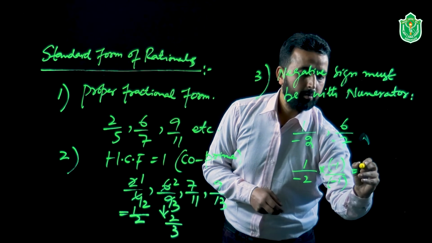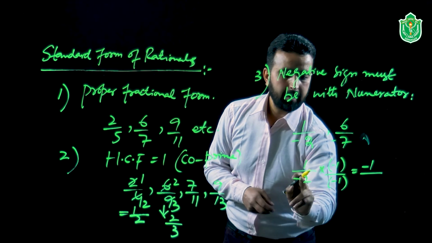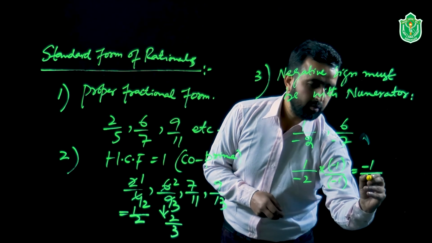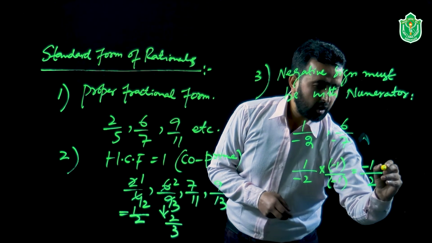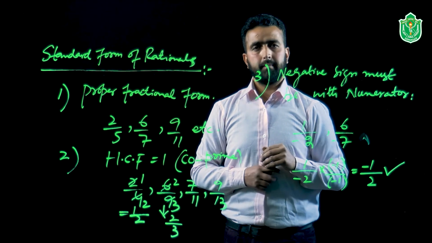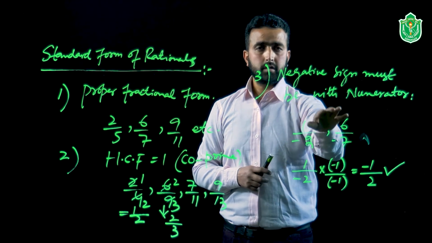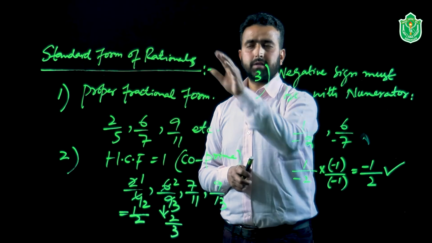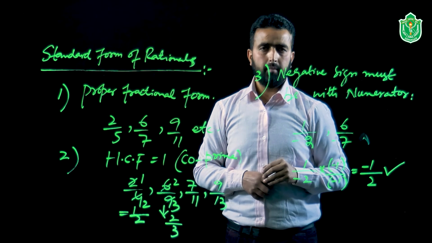That is, it will be -1 divided by 2 multiplied by -2 multiplied by -1, and this will be equal to 2. So this is what we mean by writing the sign in the numerator. This is the third and important point to write any rational number in the standard form.